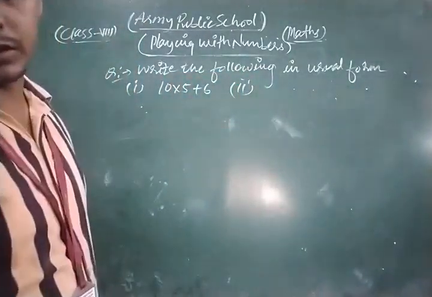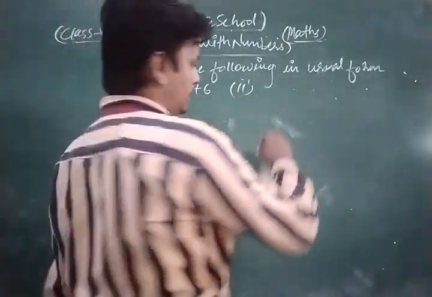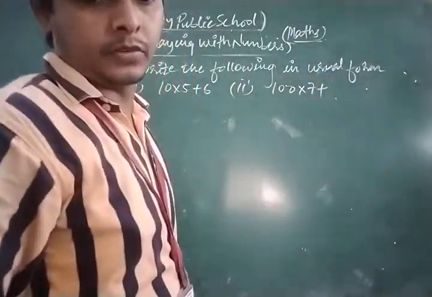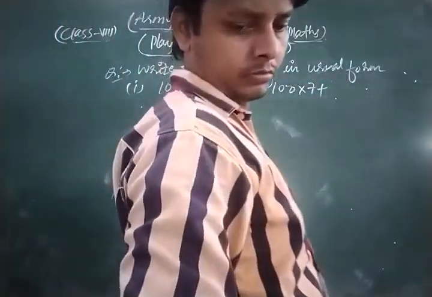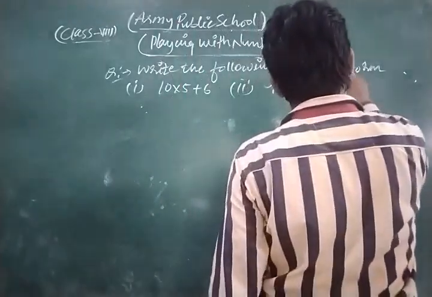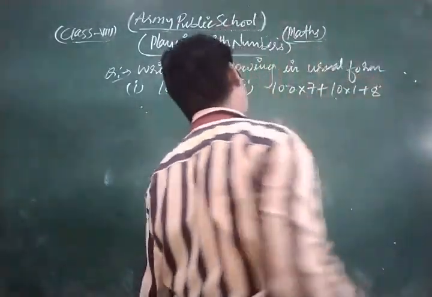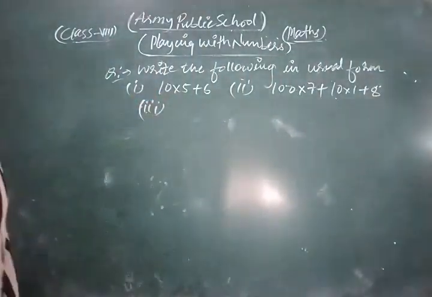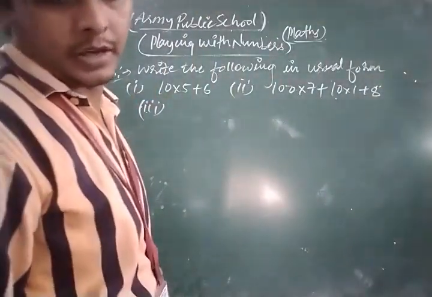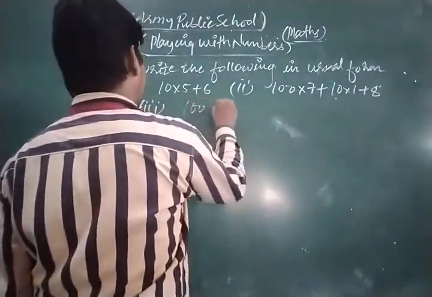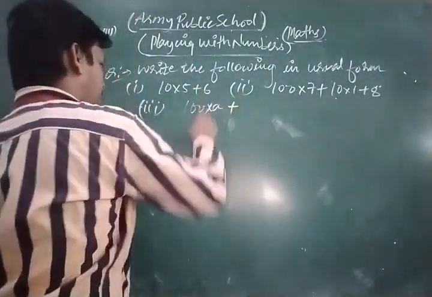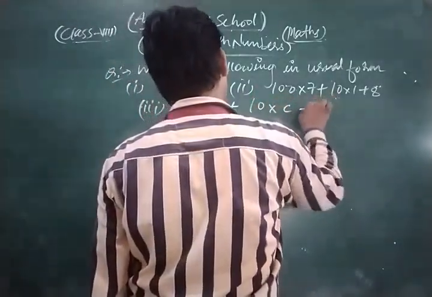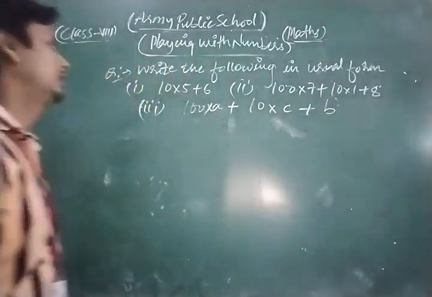Second part of this question is 100 into 7 plus 10 into 1 plus 8, and last part of this question is 100 into A plus 10 into C plus B. Now let's see its solution.